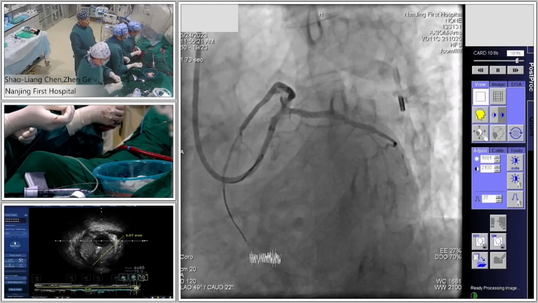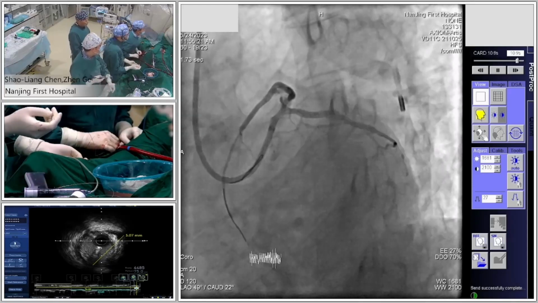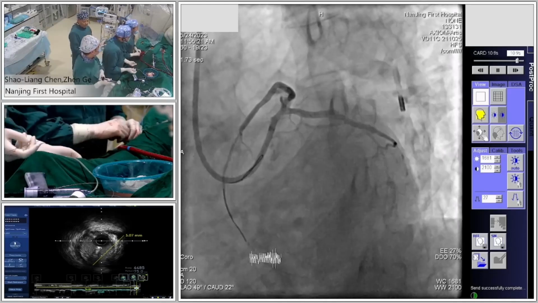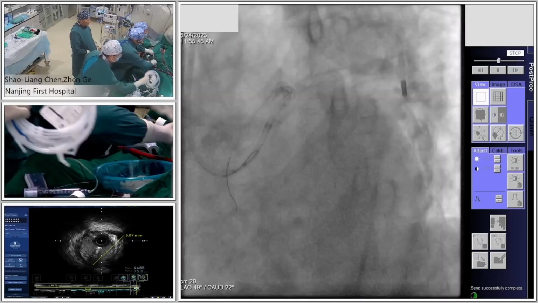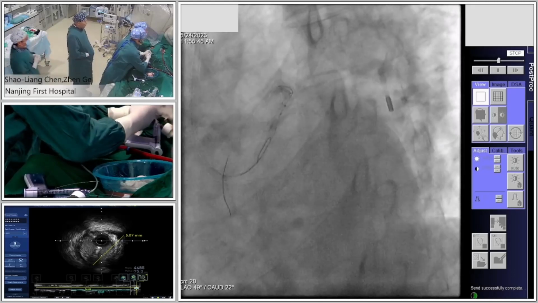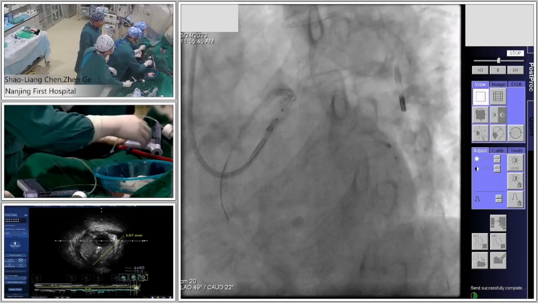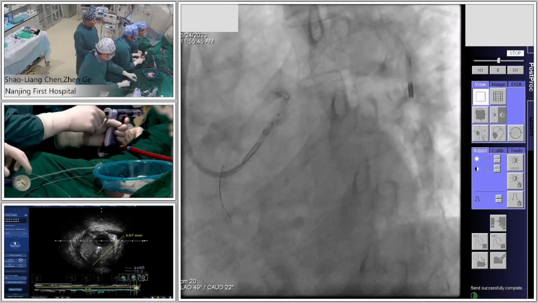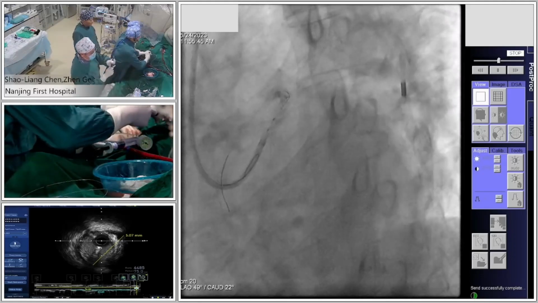So before balloon crush, before any rewiring, the complete crush is very important. Right now, the left main looks also much better. Yes. Small test. Okay. I think it's a good position. Yeah. It's a 4.0 by 6 balloon. Yeah, that's fine. Yes.